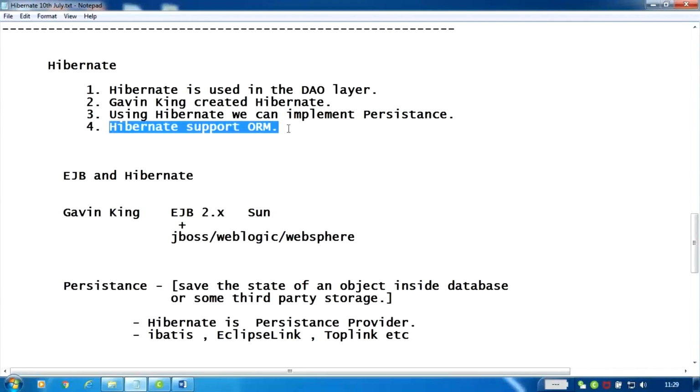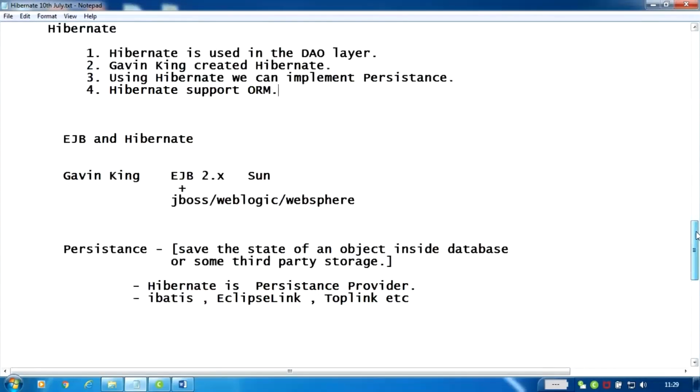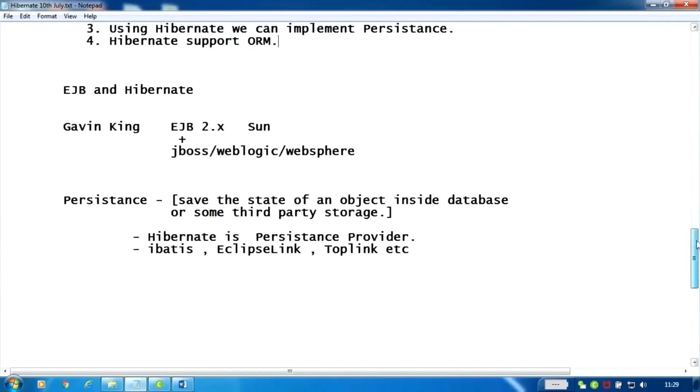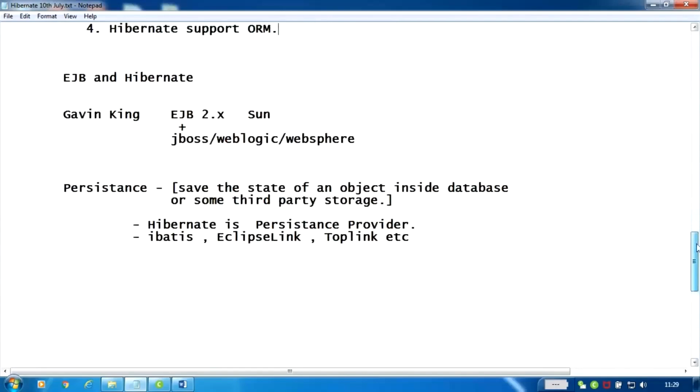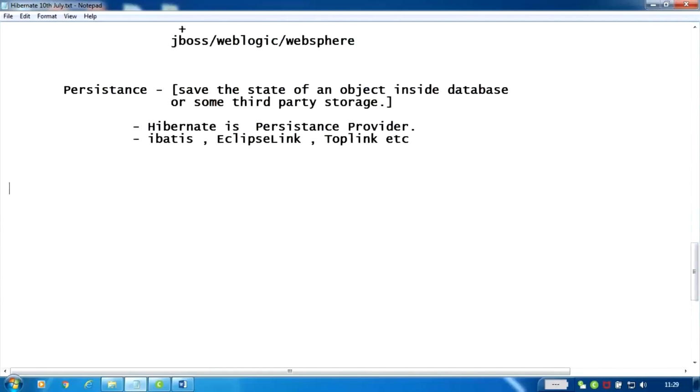So first, let's understand the ORM concept. What is this ORM that Hibernate supports? So I'm talking about ORM.